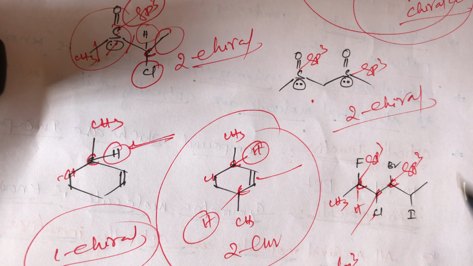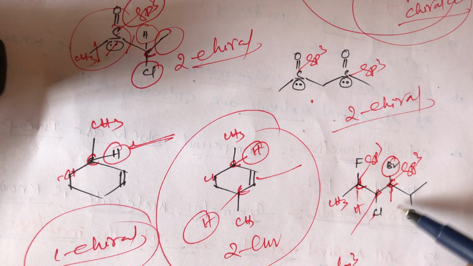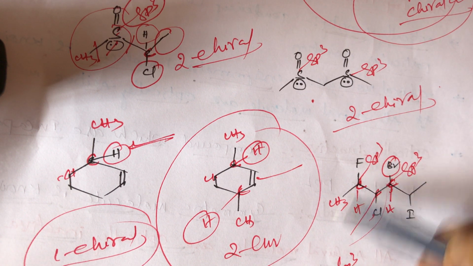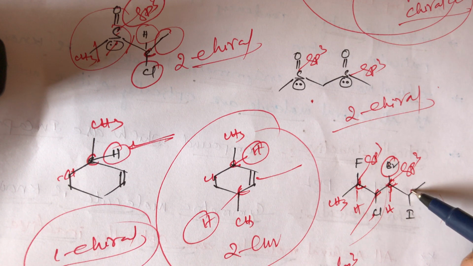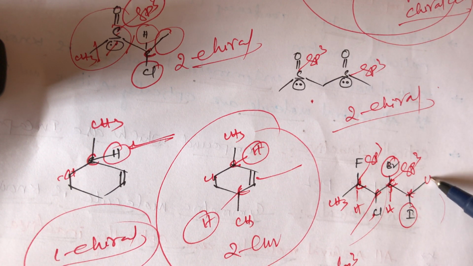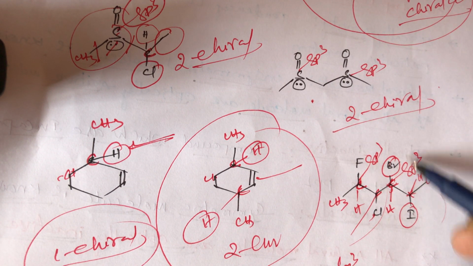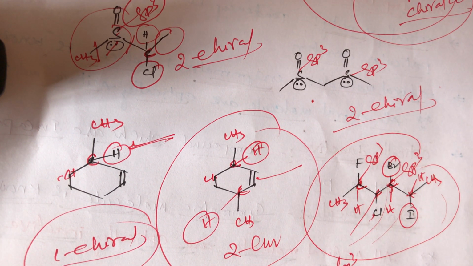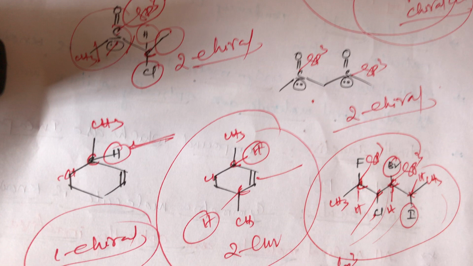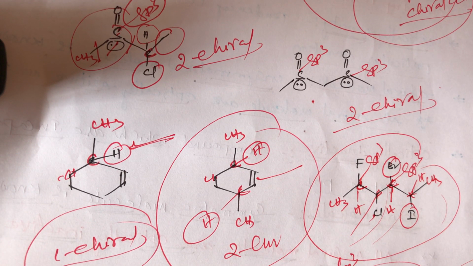Once again, students, a chiral center means a carbon surrounded by 4 different groups. Here bromine is there, here hydrogen is there, the complete left side is one group, and the complete right side is another group. So it is also a chiral center. And here also one chiral center: iodine is there, on the right side a methyl group is there, one hydrogen is there, and the complete left side compound. So in this compound, 4 chiral centers are present. So these are important, students.